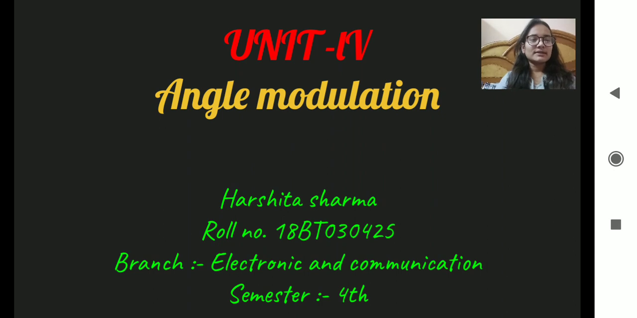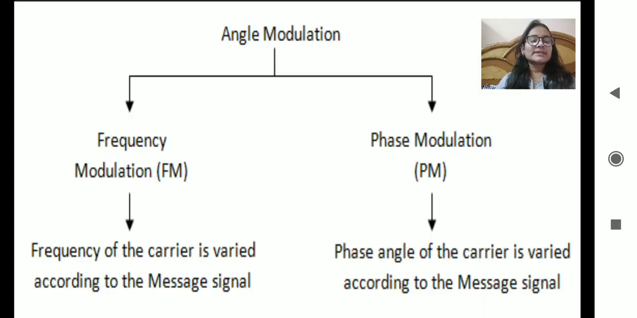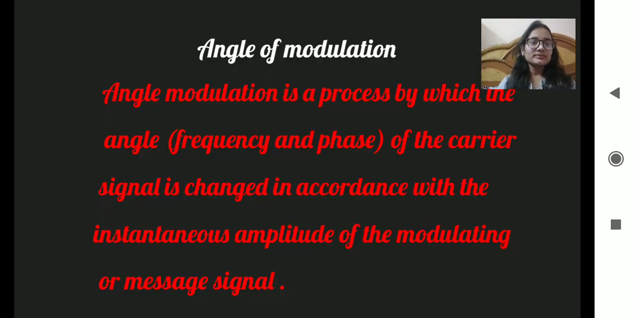So let's start. Basically, the angle of modulation can be classified into two parts. The first one is frequency modulation and the second one is phase modulation. In frequency modulation, the frequency of the carrier is varied according to the message signal, and similarly in phase modulation, the phase angle of the carrier is varied according to the message signal.